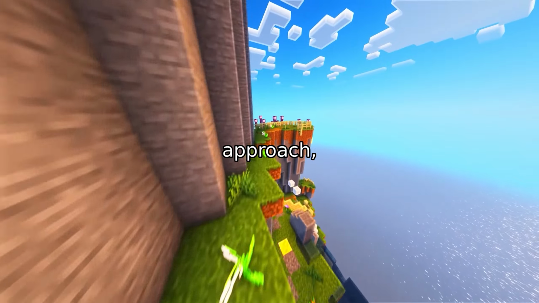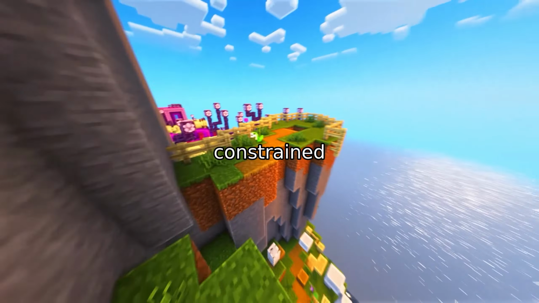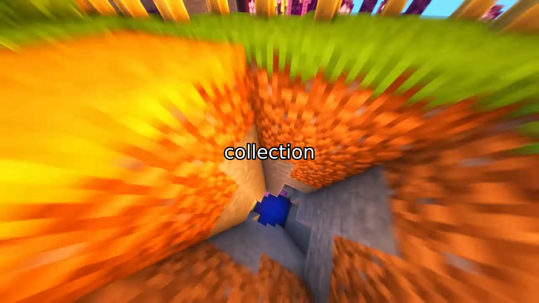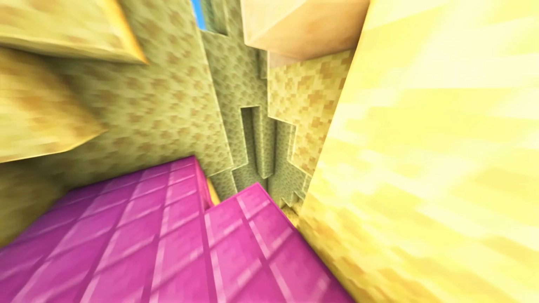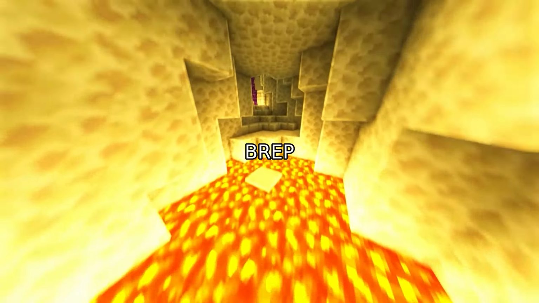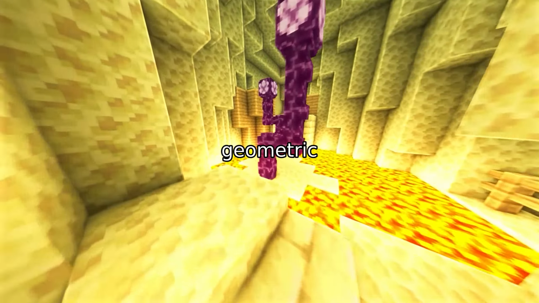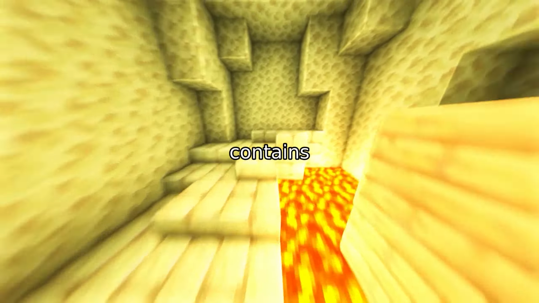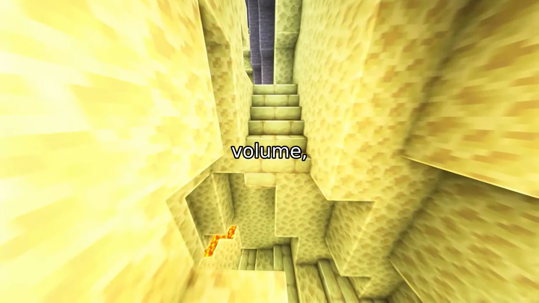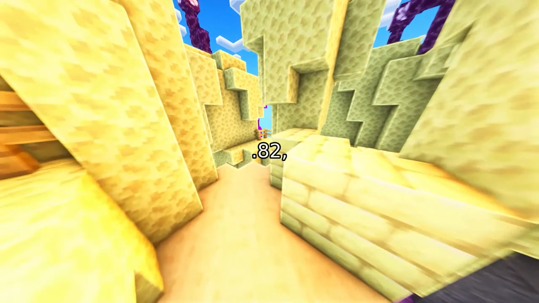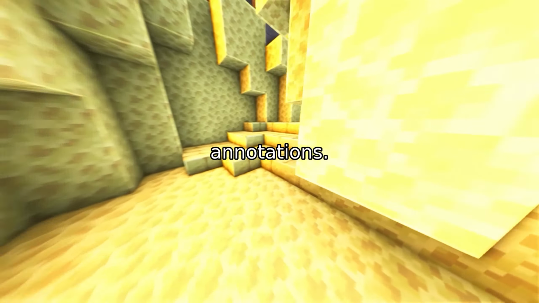To validate our approach, we constructed the first quantitatively constrained CAD dataset, a large-scale collection of parametric models paired with computed surface area and volume values. Using numerical integration via BREP analysis, we ensured high-fidelity geometric labeling. The dataset contains over 68,000 training instances, with strong correlations between area and volume. Pearson's R equals 0.82, confirming the reliability of our annotations.